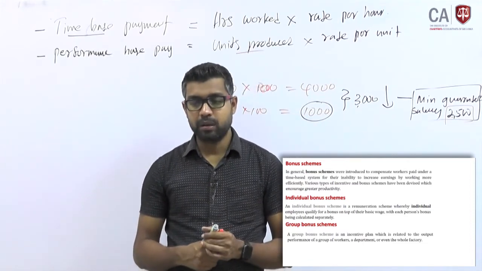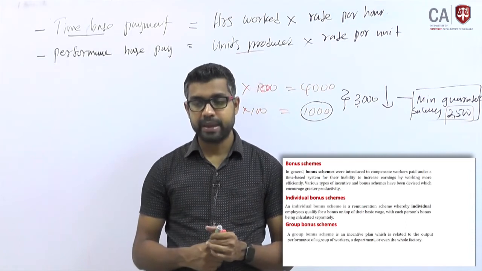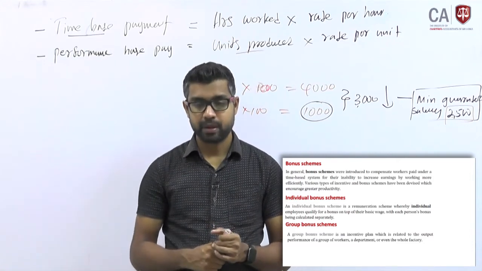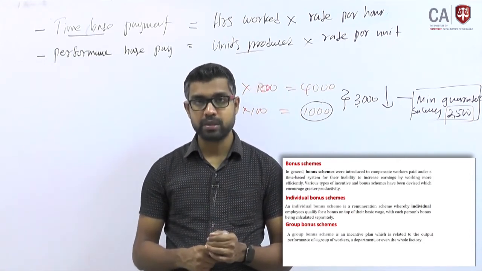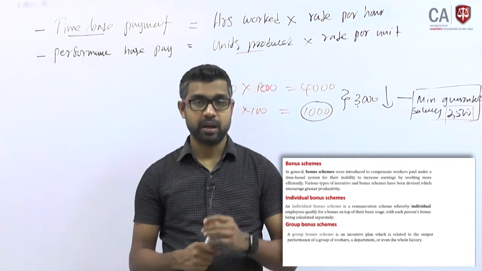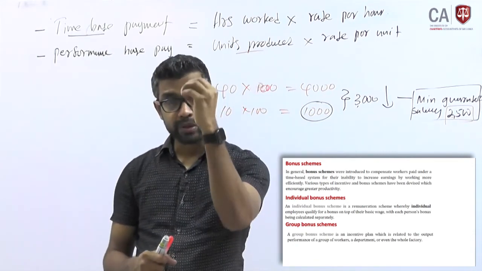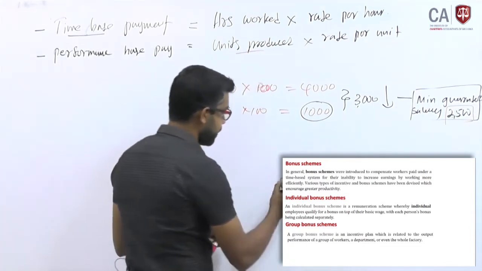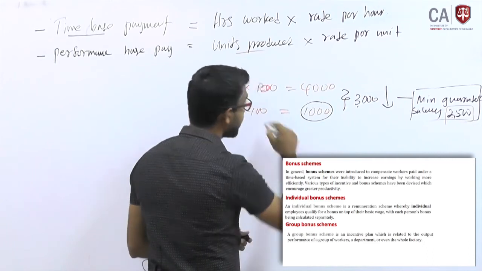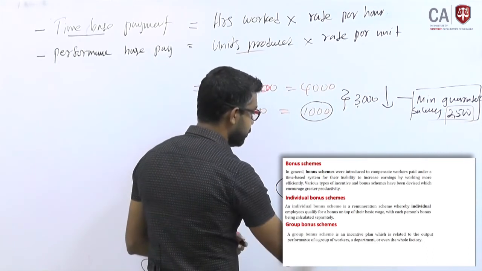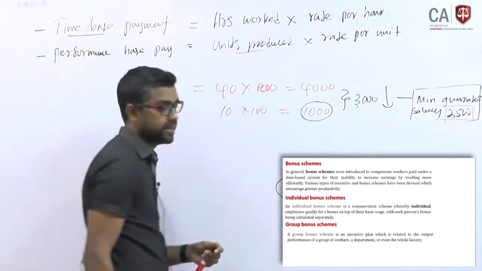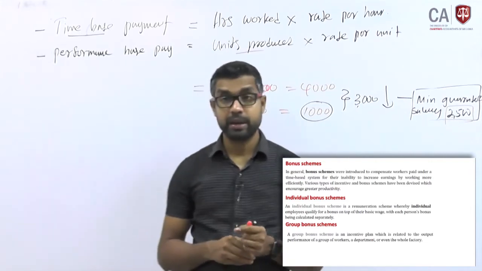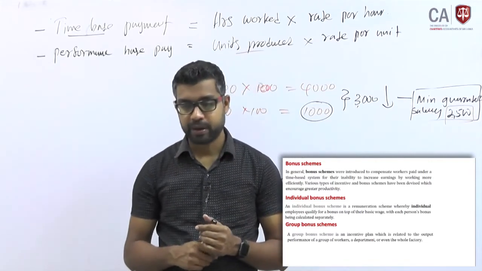An individual bonus scheme is a remuneration scheme whereby individual employees qualify for a bonus on top of their basic wages. Normally you will pay, let us say, basic wages of 50,000 rupees, according to whatever the method, right. So, if you pay some more than this based on individual performance, that is called an individual bonus scheme, right.